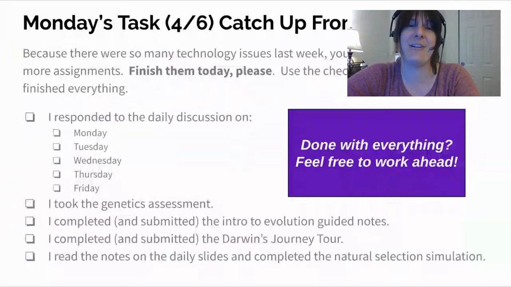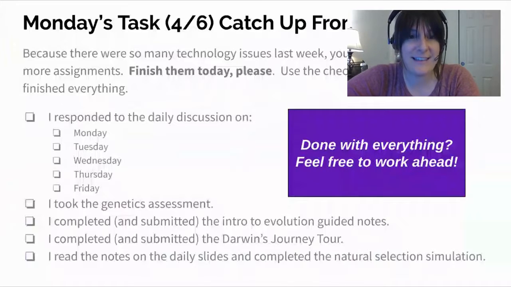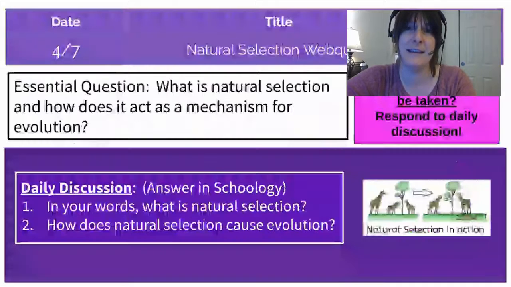Then you're going to make sure you did everything from last week. There's this checklist. I just want you to go through it and be sure that you've completed everything. If there's anything you weren't able to do because of technology issues, then I want you to complete it here on Monday. If you're done with everything, feel free to work ahead.